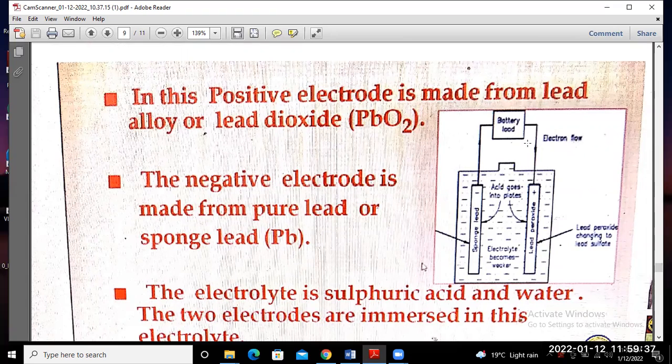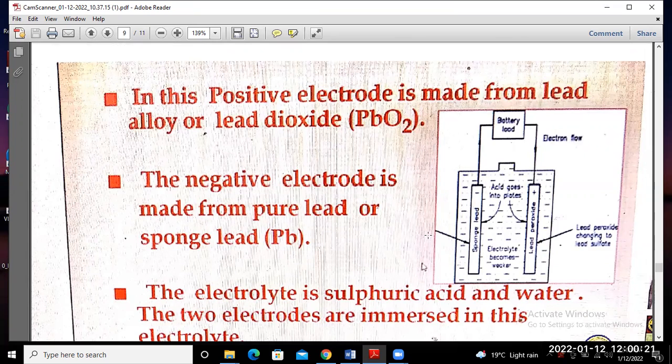In this, the positive electrode is made from lead oxide, whose chemical formula is PbO2. The negative electrode is made from pure lead, denoted by Pb. So these two electrodes, positive and negative, are made of lead oxide and lead.